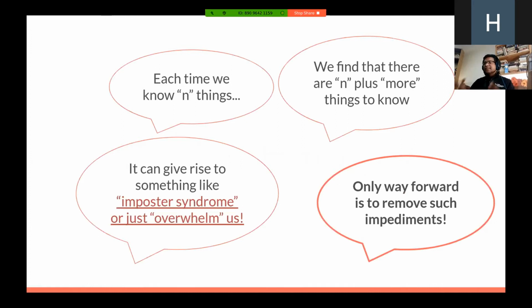This is something that must have happened to you, because it has happened to me. Each time we know something or learn something, we end up realizing there are more things around that we need to know that we don't know about. That comes up as we go deeper into that topic. And when something like this happens, it can have quite a lot of impact on you, right? Different people will have different impacts. Some people might get imposter syndrome, while others might feel overwhelmed, and yet others might feel a combination of the two. So the way forward isn't to get stuck in these impediments. We might want to do something to remove them.